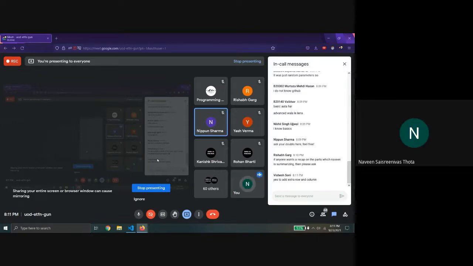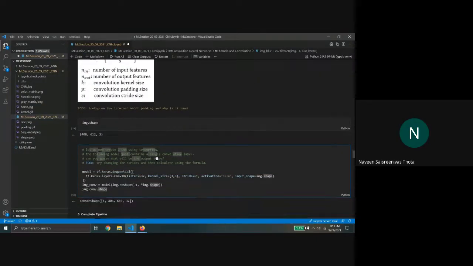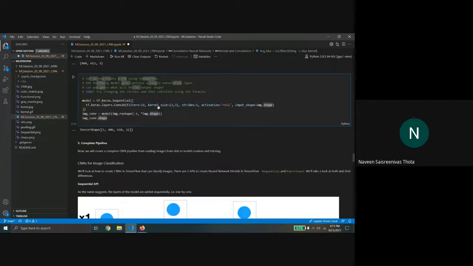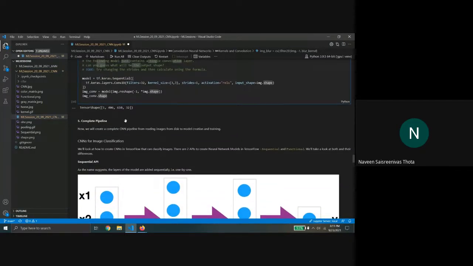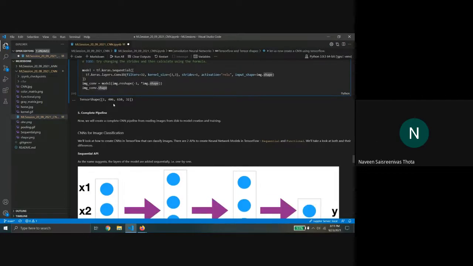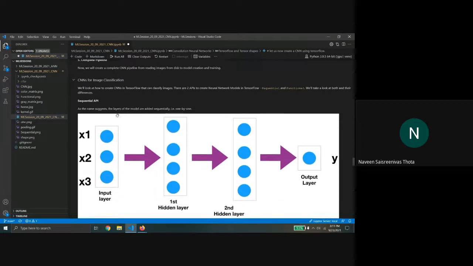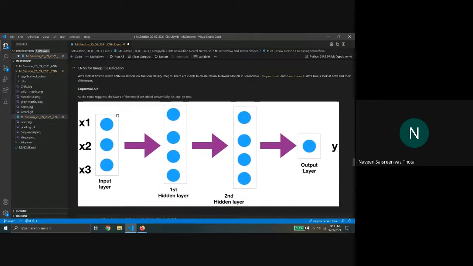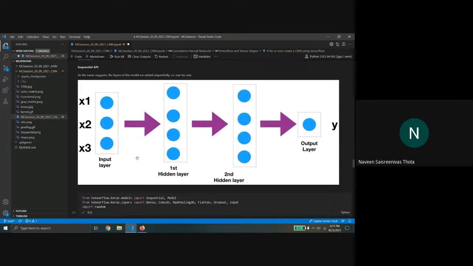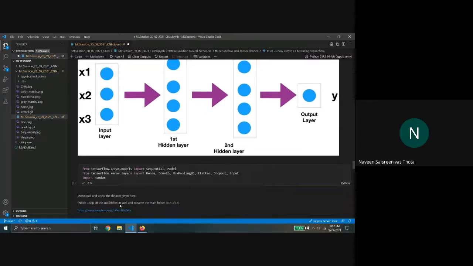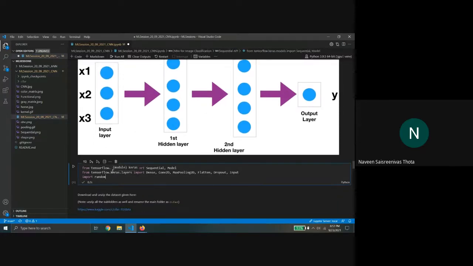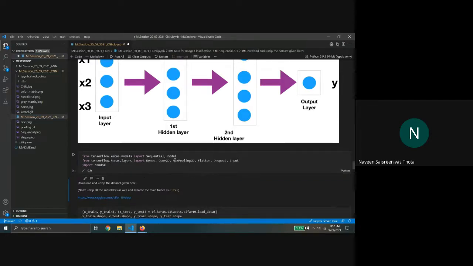Okay, so it's good that you have looked up padding. Now we have done the basics of how a convolution works and everything. So we'll look specifically at convolution layers, convolutional neural networks, and how they are implemented in TensorFlow, the different ways in which they are implemented, and we'll go through an example of how to do it. So, firstly, I'm just importing some things. I'll explain in detail what these imports are.